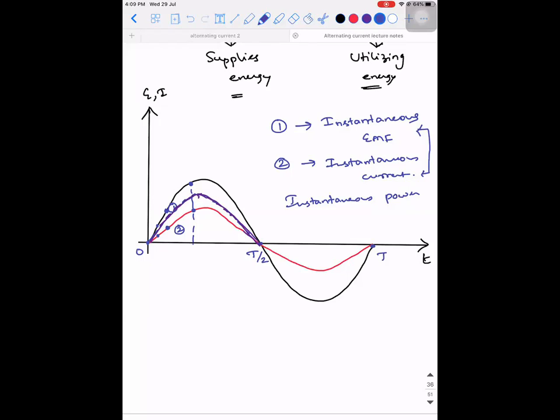Now, what is going to happen in the second half of the cycle? That is the negative half cycle. If I drop a vertical, I get the corresponding instantaneous EMF and the corresponding current. So EMF and current in this case, is it positive or negative? Both are negative, right? So when I multiply both again, what am I going to get? I'm going to get a positive value. So whether you talk about the positive half cycle or the negative half cycle, the instantaneous power always comes out to be a positive value. I hope this is clear.